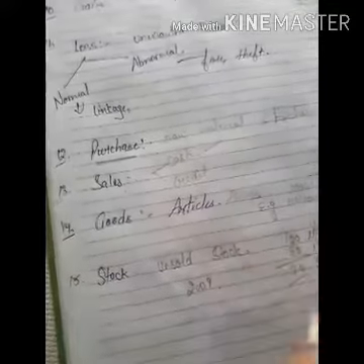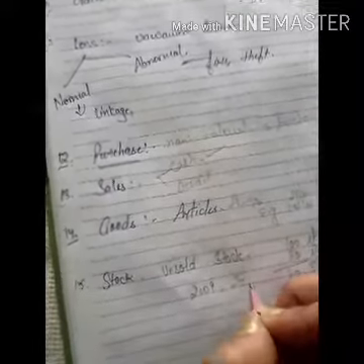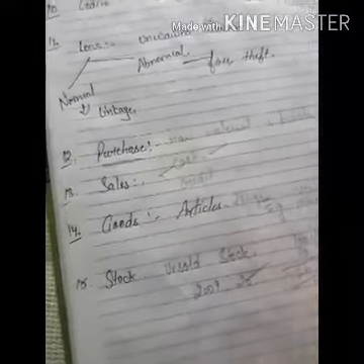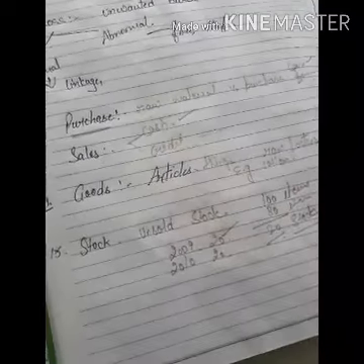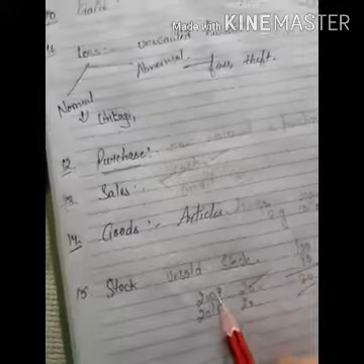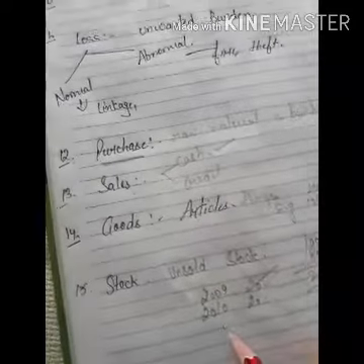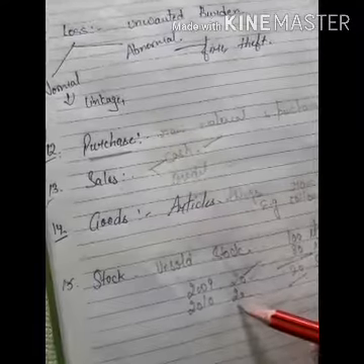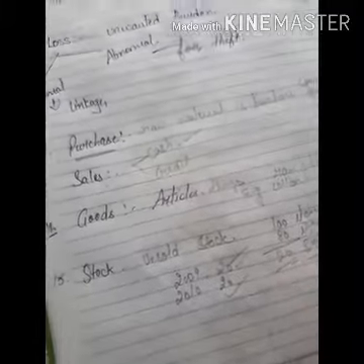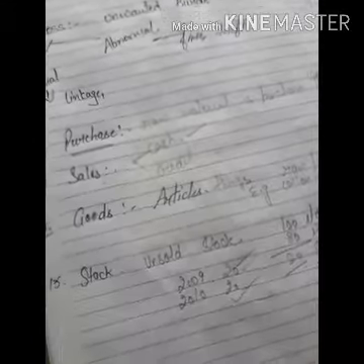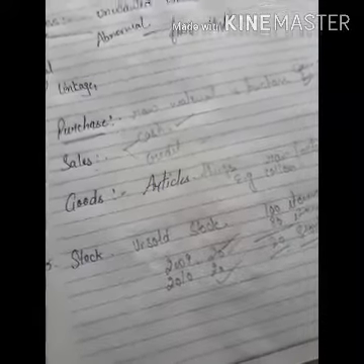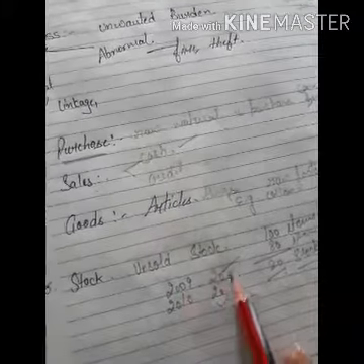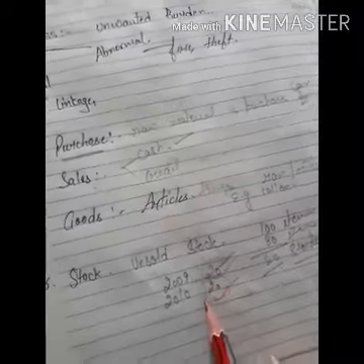For example, in 2009 the closing stock is 20 items, so it becomes the closing stock. In the next year this closing stock becomes the opening stock for the businessman. Because if you are left with 20 items during 2009, in the next year 2010 we start the business from these 20 items, then make further production and sell these products. The left stock is sold first in the next year, then we make the next production, and so on. So the closing stock of one year becomes the opening stock of the immediate next year.